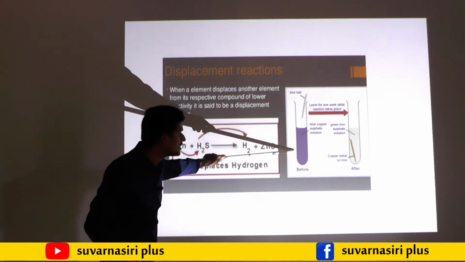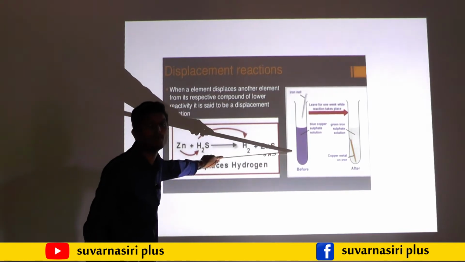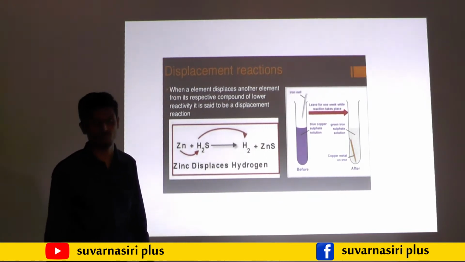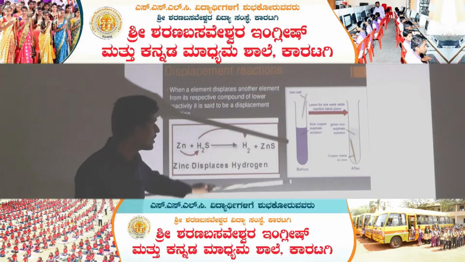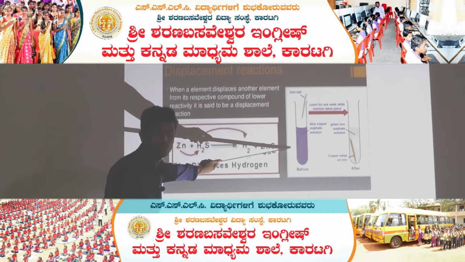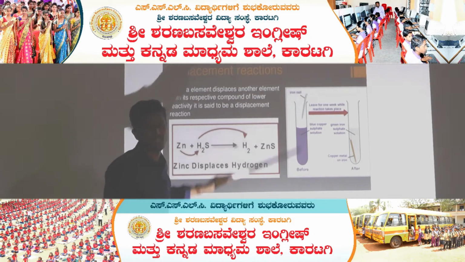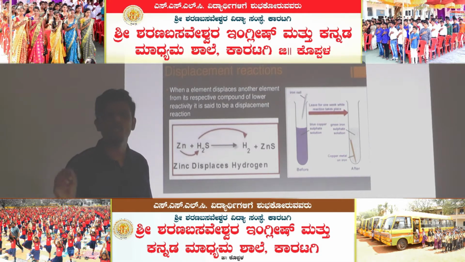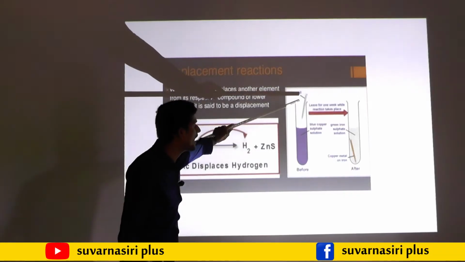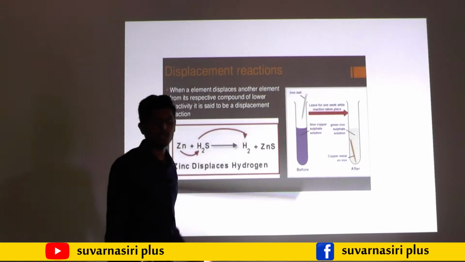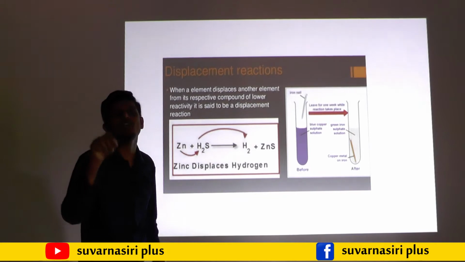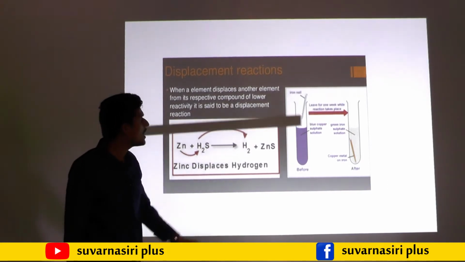You may observe in this test tube we have taken copper sulfate solution, CuSO4. To this copper sulfate solution we have added an iron nail, Fe. Iron is more reactive than copper.